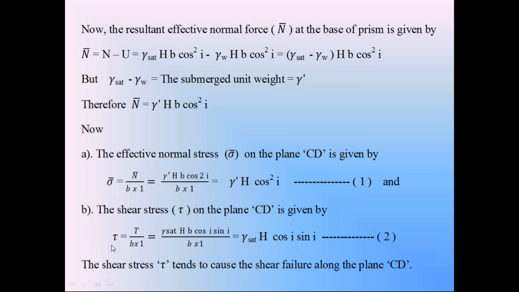Now coming to the calculation of effective normal force, not the stress please. Effective normal force in the third case. We know that in the third case we have two normal forces. Just now I explained, in the third case we have two normal forces.